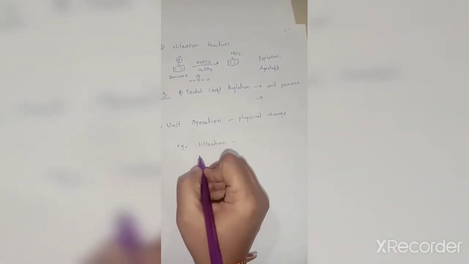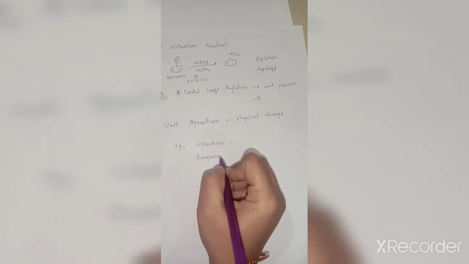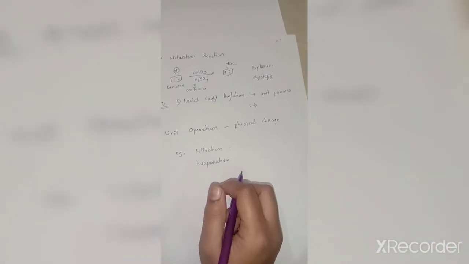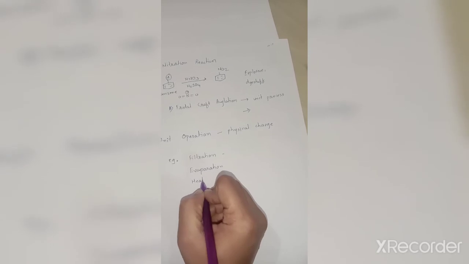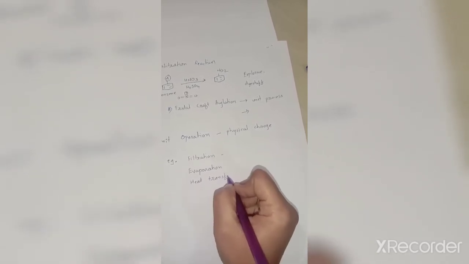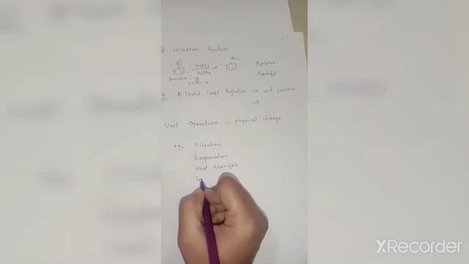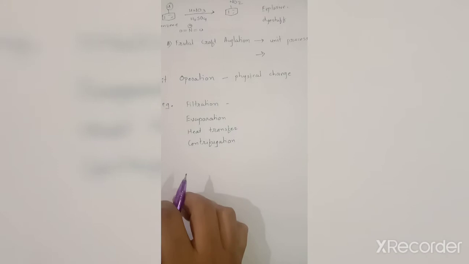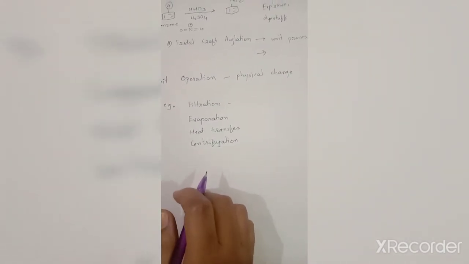Next to that is evaporation. What is evaporation? It is also a physical change. Any solid material, when it gets heated, that is heat transfer, is also a unit operation. These are a number of examples. Then centrifugation. What is meant by centrifugation? Okay, we will see again some examples of unit operation.